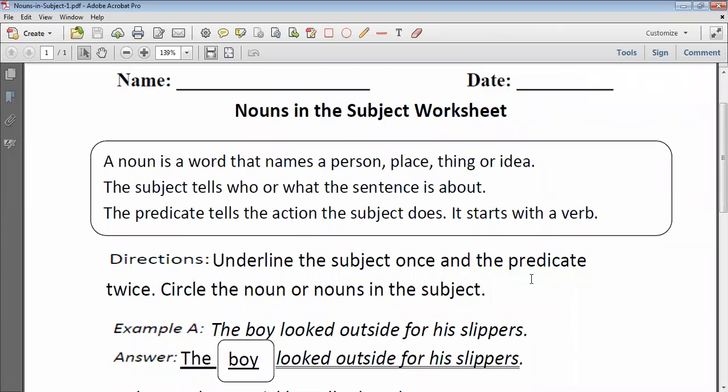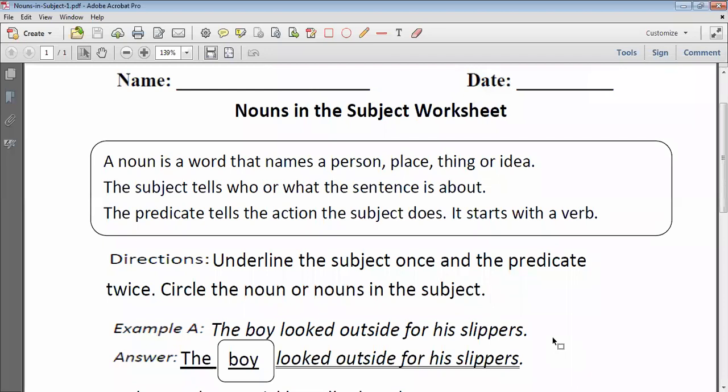Okay. Okay, ma'am. Yes, I'm just sharing the hint for you all. This is a hint to recapitulate what I have taught you all. Second, I am showing you an example and the question is underline the subject once and the predicate twice. Am I clear? Subject once, predicate twice.